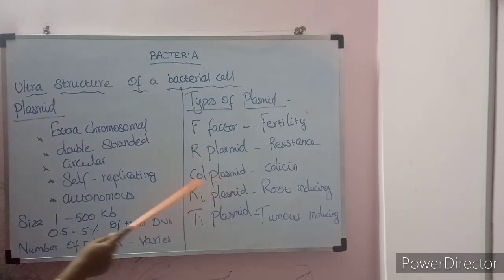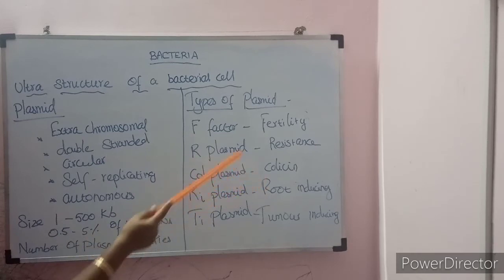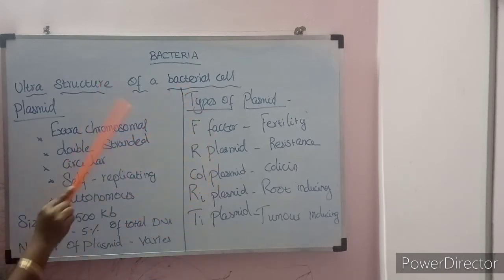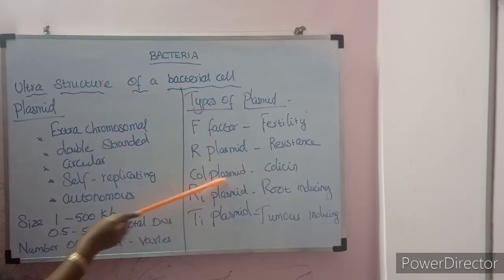Col plasmid. Col means colicin or bacteriocin. If the plasmid is present, it will produce the protein called colicin or bacteriocin. This protein will kill other bacteria. So the plasmid will defend the bacteria that carry it. So it is called the Col plasmid.